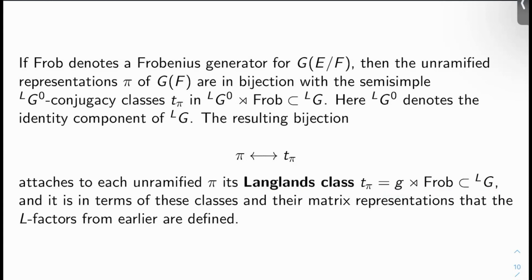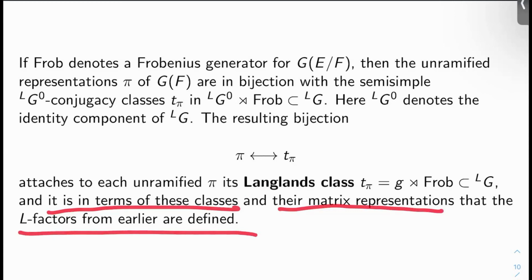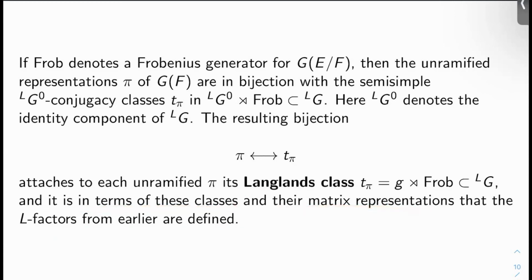And it's in terms of these classes and their matrix representations that the L factors from earlier videos were defined. This is the T sub pi that we were talking about several slides ago, in other words. This is the thing that's supposed to generalize the notion of the local Langlands parameters that we